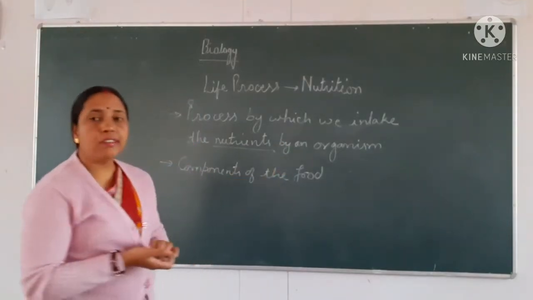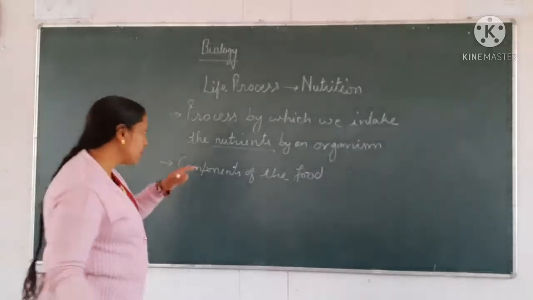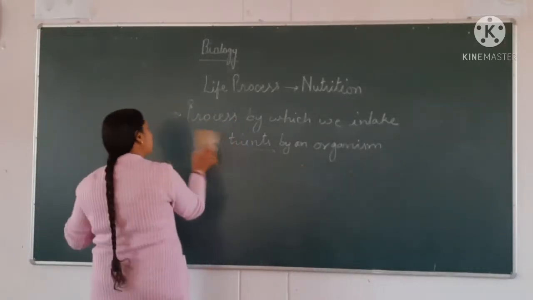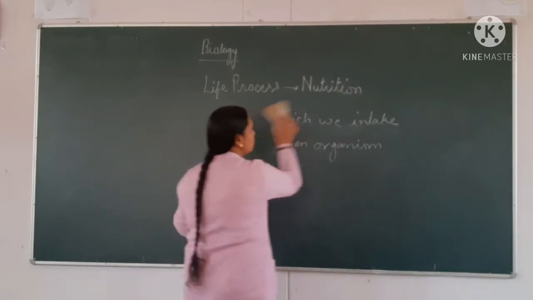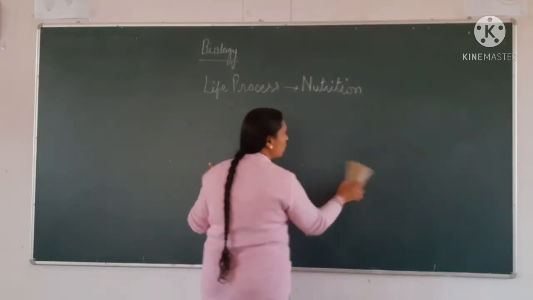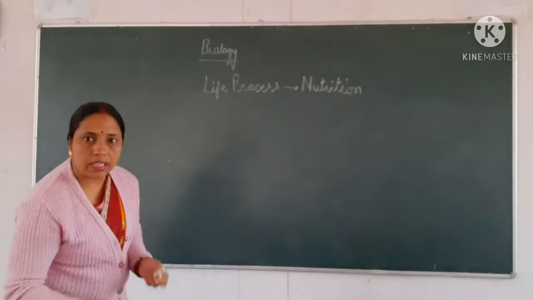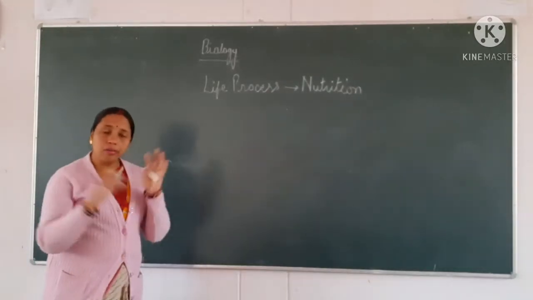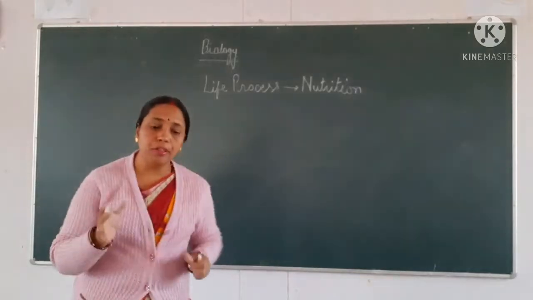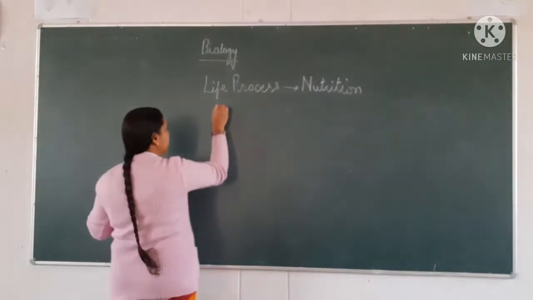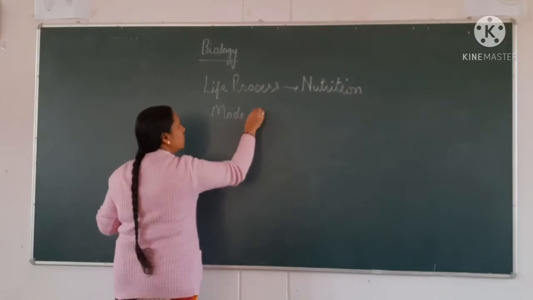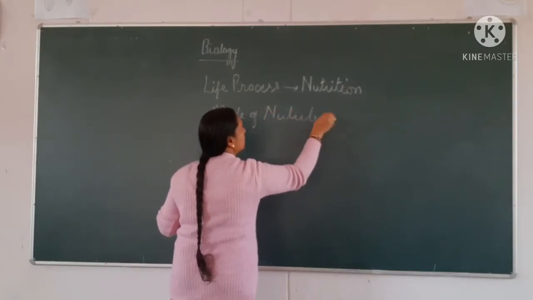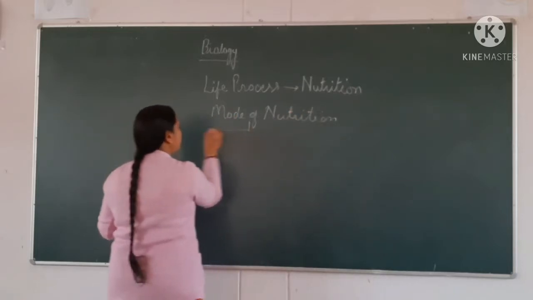So there are different modes of nutrition. Now nutrition is a process, right? Nutrients are the components, but there are different modes of nutrition because we have different types of organisms. Different types of organisms are seen in the environment, like plants and animals. So all of them cannot have the same mode of nutrition. Different modes of nutrition.